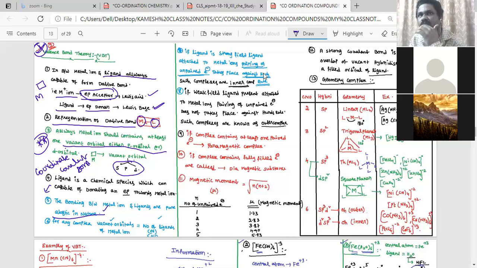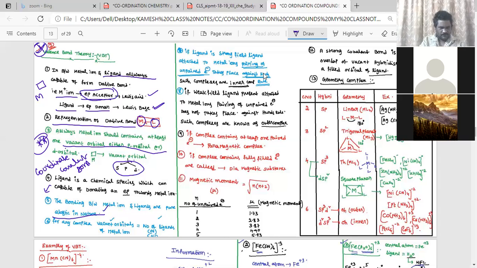See here, I will tell you one point. The metal ion is always electron deficient, whereas the ligand is electron excess in nature. If anyone has a deficiency, it always tries to pull electrons. Because of this, metal ions always try to pull the electron pair from the ligand. Then a strong electrostatic force exists between metal and ligand. Clear?